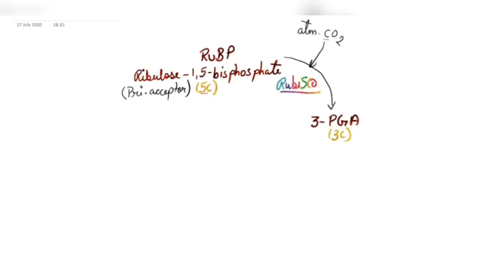So remember, in this first step, that is carboxylation, the first product formed is a keto compound, but that keto compound is an unstable product. Hence, we get the first stable product in the form of 3-PGA. It is first stable product. That 6-carbon keto compound will break into 2 molecules, each of 3 carbon.